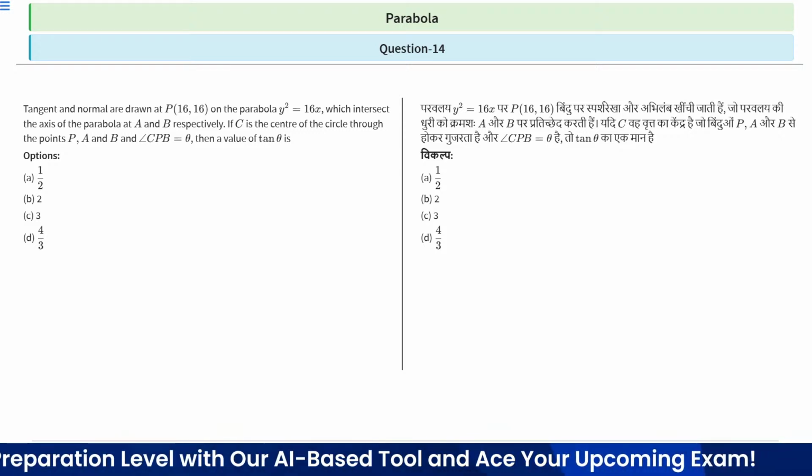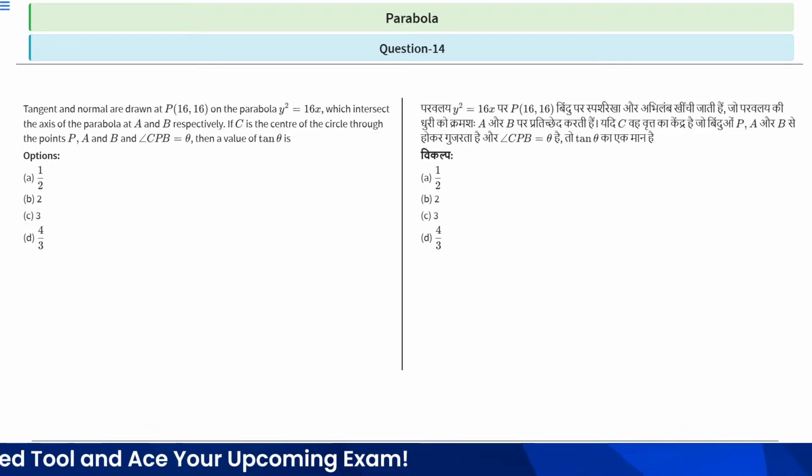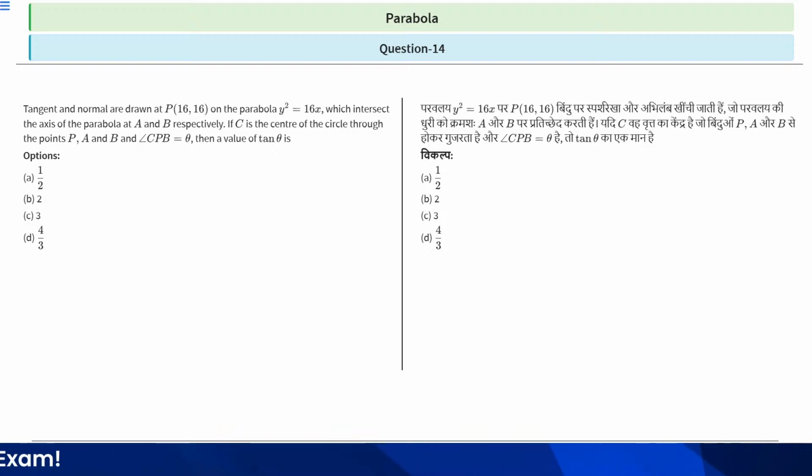And which are intersecting the axis of the parabola at A and B respectively. Clear? So first we will try to draw the figure, and at point (16, 16) we will try to draw the tangent and normal.